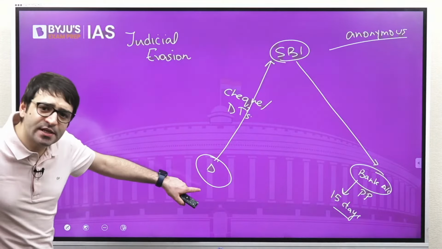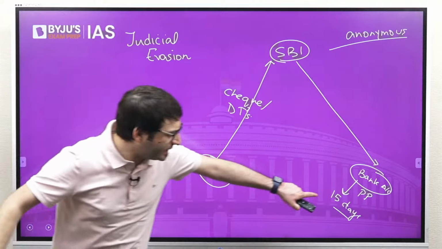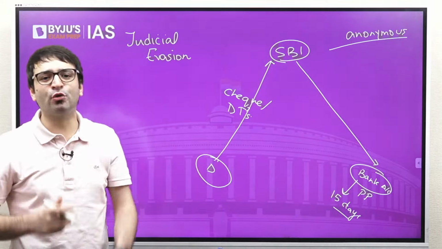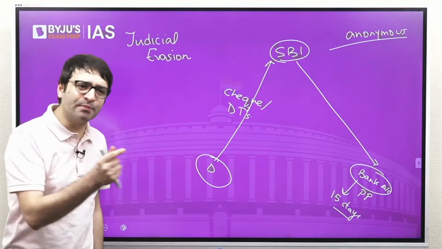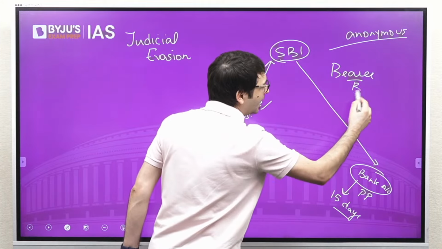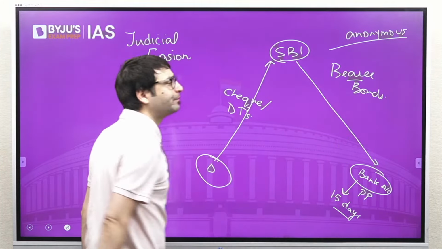That means who is this donor donating this much money to a political party? You and me, we will never come to know. Because these are bearer bonds, these are anonymous bonds, and ultimately no one comes to know.